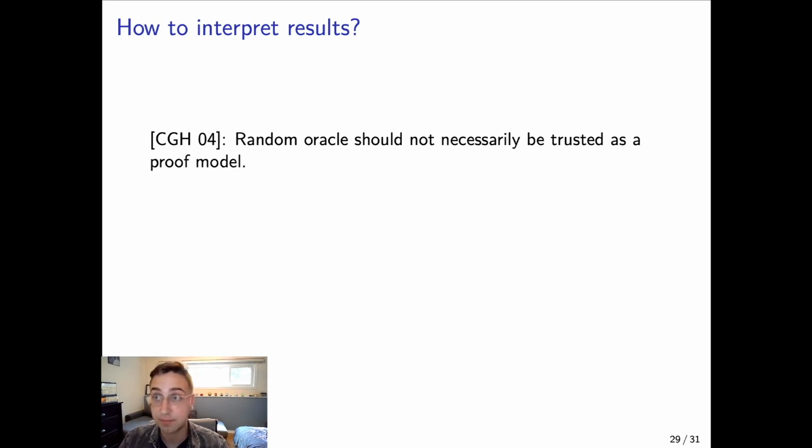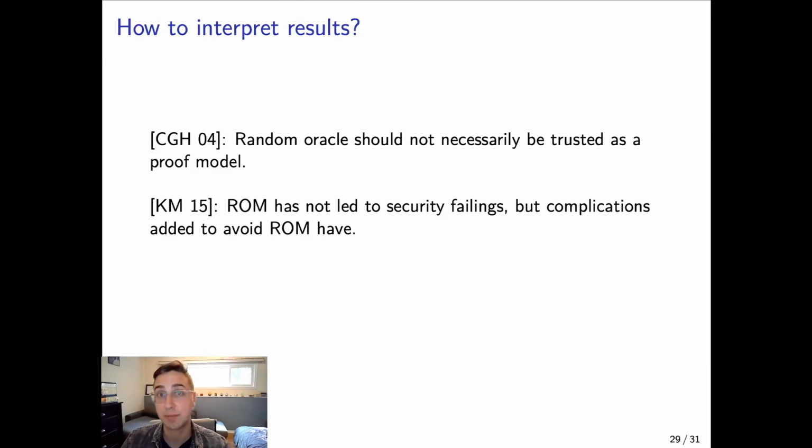However, this is not a universally held opinion. For example, in a paper by Koblitz and Menezes from 2015 called A 20-Year Retrospective of the Random Oracle Model, they argued that in practice, the random oracle model has not really led to any concrete security failings, but that in fact, people's attempts to avoid the random oracle model and adding additional complications into their schemes have actually led to some problems and have led to more complicated schemes that do not necessarily provide better real-world security.